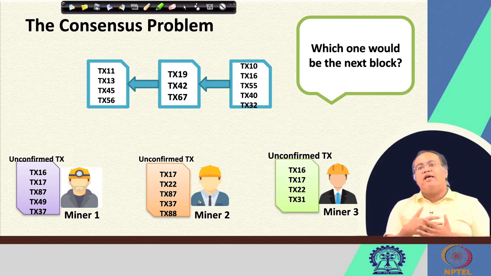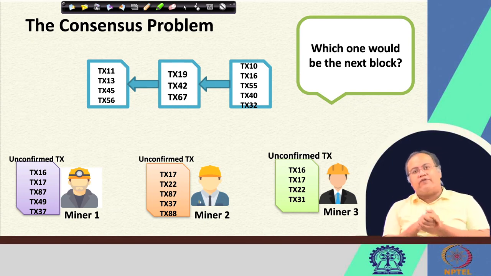There may be some good amount of overlapping, but it is not necessary that there need to be exact overlapping between the transactions that they have heard of. Now, once they have this set of transactions, the immediate question comes, that from this set of transactions, how we generate the next block.